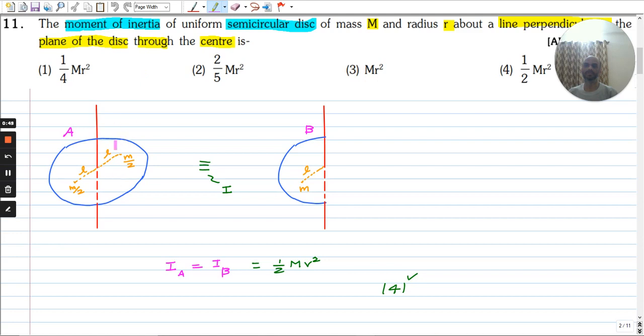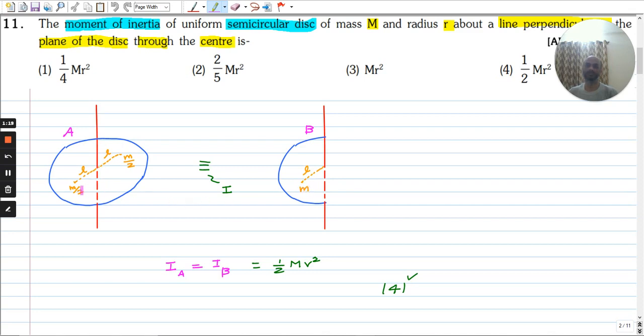So the moment of inertia of a semicircular disk will be the same as a circular disk of the same mass. To understand that, let us take two elements of mass m by 2 which are diametrically opposite, at distance L from the axis. The mass of the semicircular disk is m and the full mass is concentrated in half of a circle. So here the surface density of a semicircular disk is twice that of a circular disk. So if we take this element of the same area or size, its mass will be m.